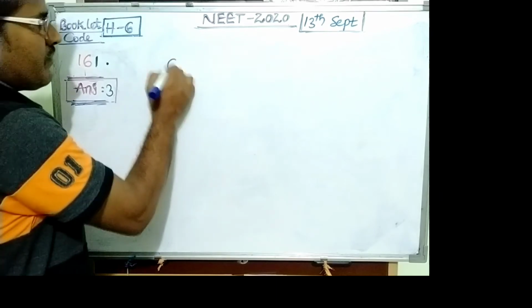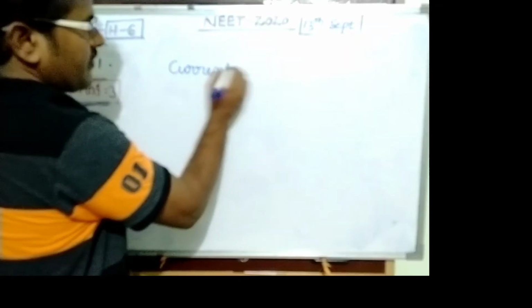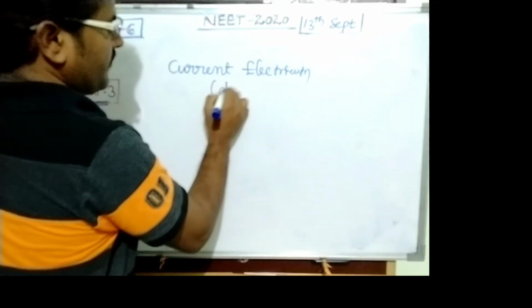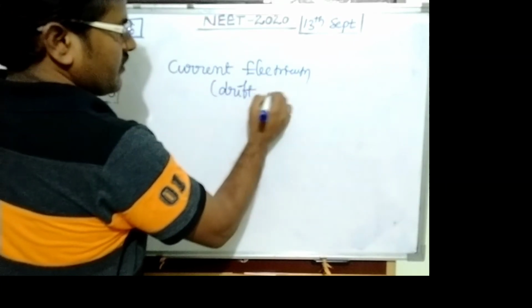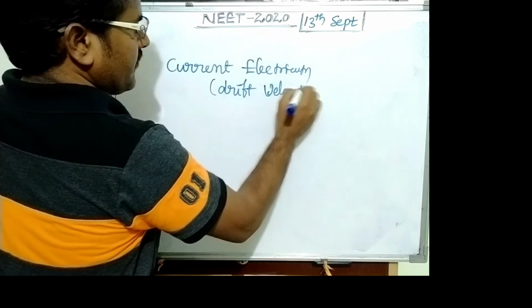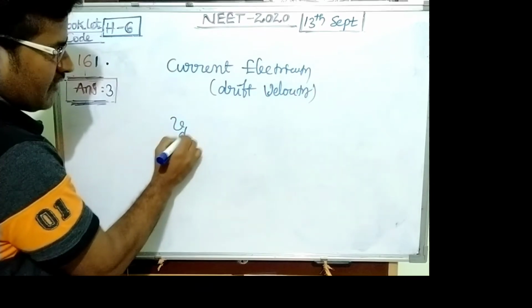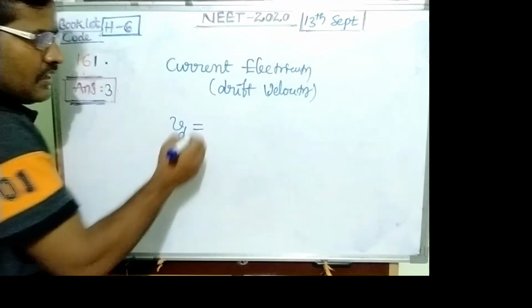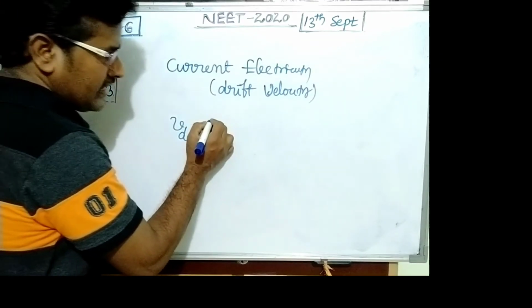Question number 161. This is from current electricity. The topic is related to drift velocity. The subarticle is drift velocity, mobility and intensity. A relation is: drift velocity equals intensity into mobility.